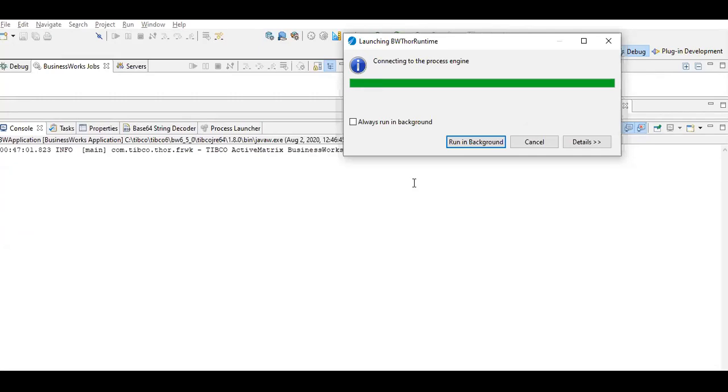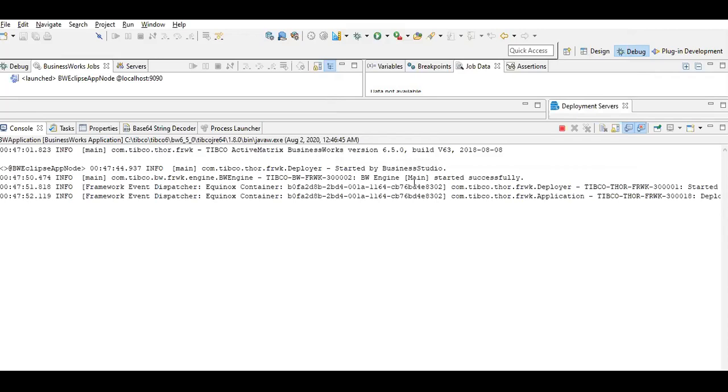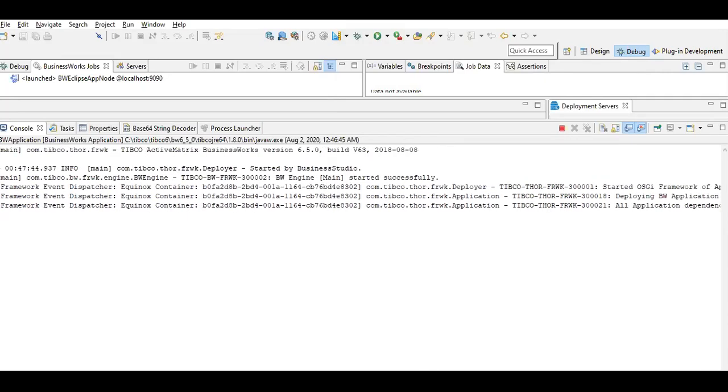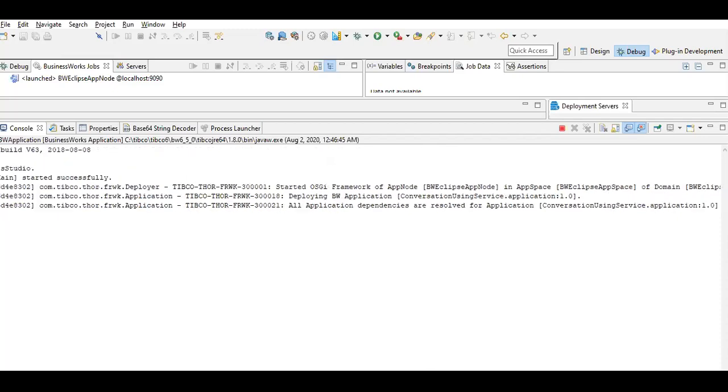Just need to wait. It's about to start. The application is deployed locally and the application dependencies are resolved.